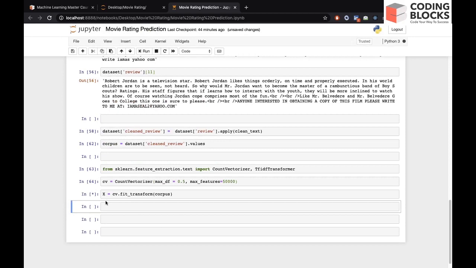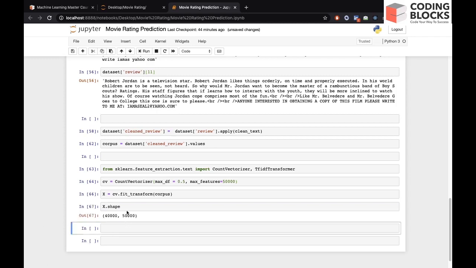So what this x will be right now is a sparse matrix. If you ask for the shape of x, it would be 40,000 rows because 40,000 are the reviews. And how many columns would be there? 50,000, right? Because we have restricted to 50,000 features only, and each column would be one unique vocabulary word. So you can see the shape of x is 40,000 comma 50,000.